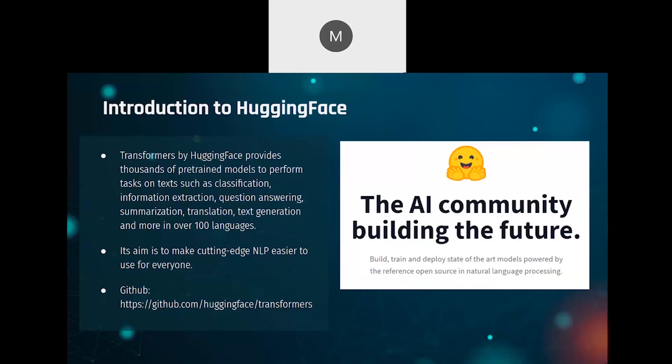If you go and check out their website, we'll see the coding part for this a few minutes later. These transformers can be imported and used in one line of code, and their GitHub link is on the slides, which will be shared later.